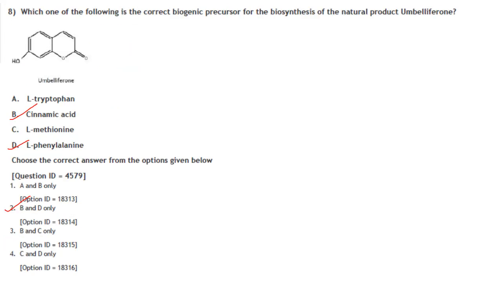Then, which of the following is the correct biogenic precursor for the biosynthesis of the natural product umbelliferone? It is cinnamic acid and L-phenylalanine, B and D only. Answer is option 2.